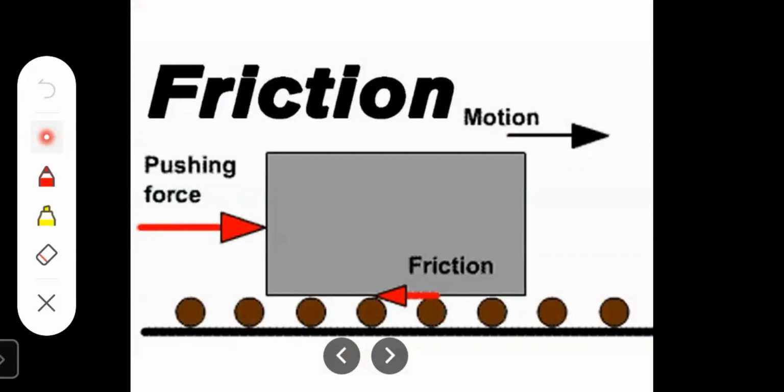See, this is one surface and this is the other surface. When both are in contact, a frictional force is created. These forces are mainly affected by the surface texture and the quantity of force pressing them together.